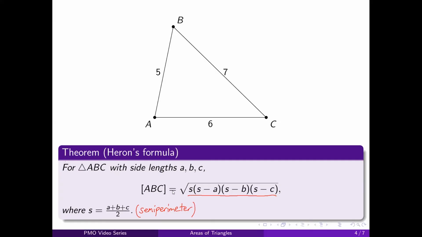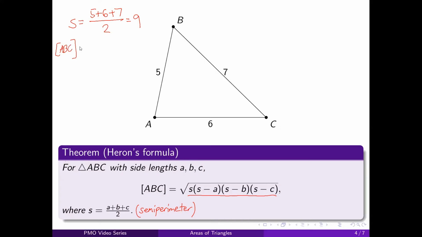And to better understand this formula, let's try to use it on this example triangle with side lengths 5, 6, and 7. Again, we first need to get the semi-perimeter, which is 5 plus 6 plus 7 all over 2, or 9. And now that we have the semi-perimeter, we can simply substitute into the formula.